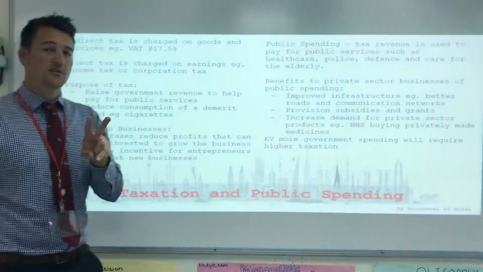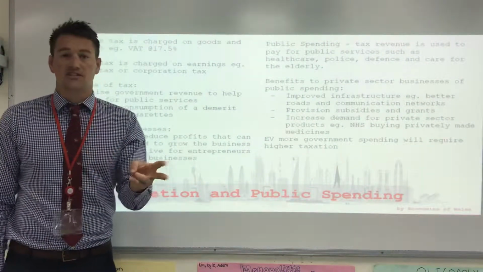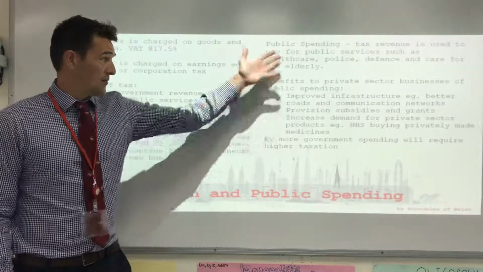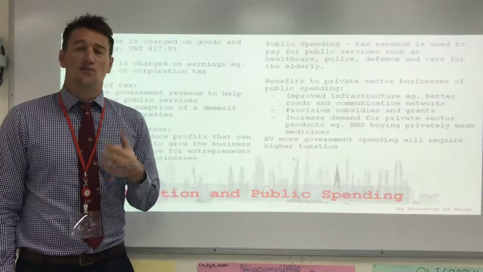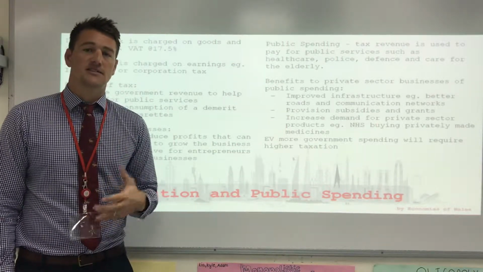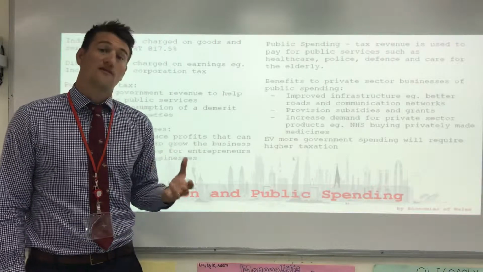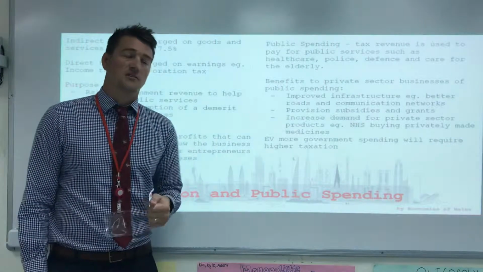Two reasons why the government charges tax essentially. The first one is that they need to do government public spending, which we're going to cover in a minute. In order to spend money on public services, they need to raise money. So it's literally just a way of raising revenue in order to do government spending.